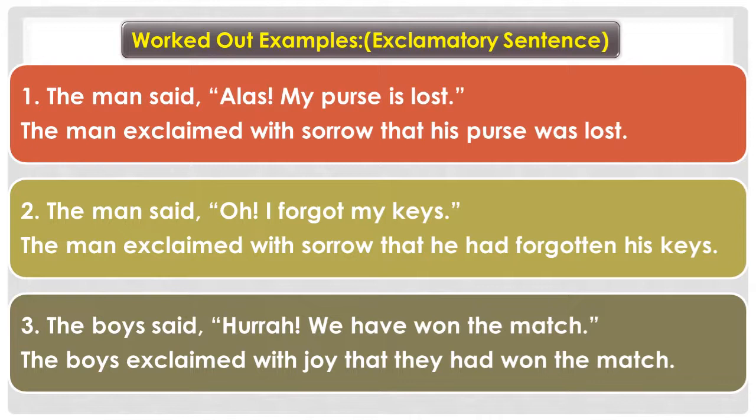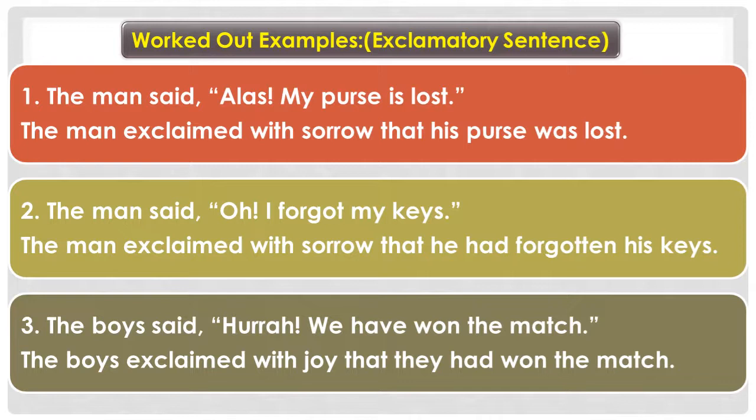And the sentence my purse is lost is in simple present tense, and according to the table that we have discussed earlier, when the sentence is in simple present tense in direct speech, it gets converted to simple past tense in the indirect speech. That's why your answer is the man exclaimed with sorrow that his purse was lost.